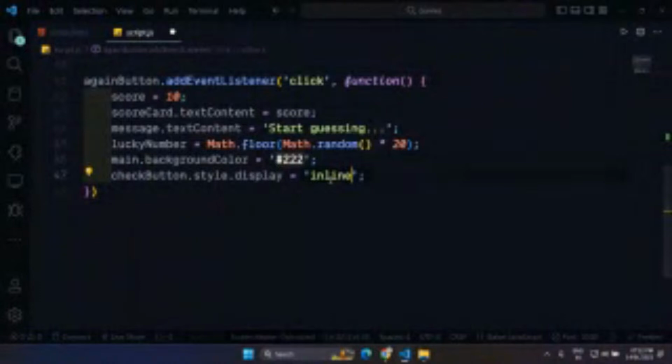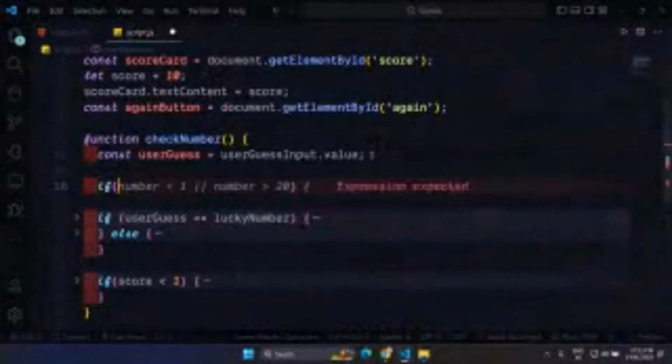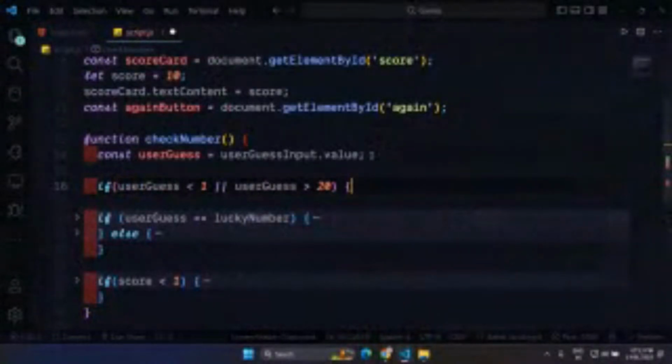And now let me also fix that bug for you, where if the user enters more than 20, how we can handle that. It's going to be really easy. So inside my function checkNumber, the very first thing that I will check is if the user guess number should be greater than 1, or the number should be greater than 20. So this is called an OR condition. What about the OR condition?